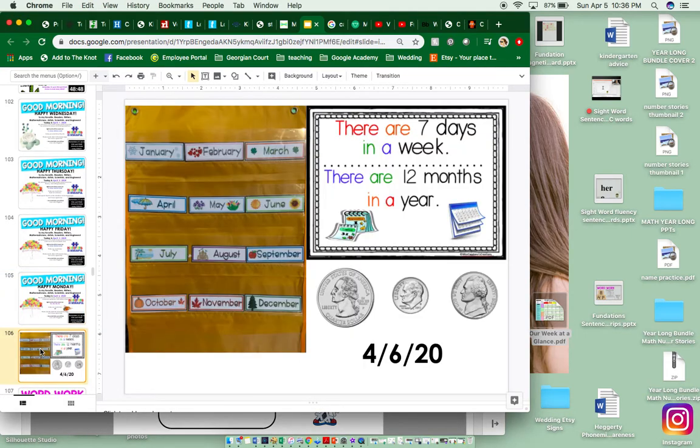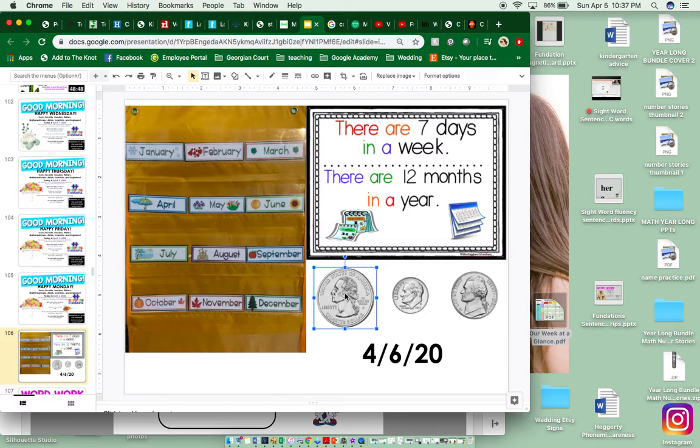So let's take a look at this slide. We know that this month is April. So if this month is April, what month was last month? Last month was March. And if this month is April, what is next month going to be? Next month will be May. How many months are in a year? There are 12 months in a year. January, February, March, April, May, June, July, August, September, October, November, December.